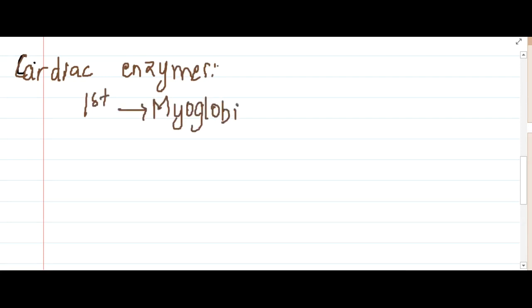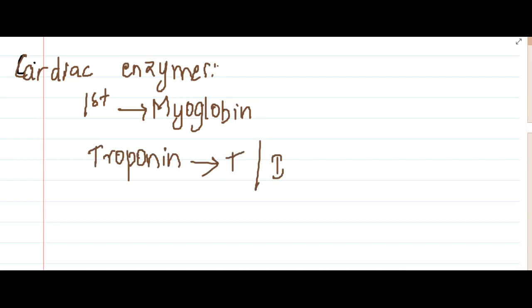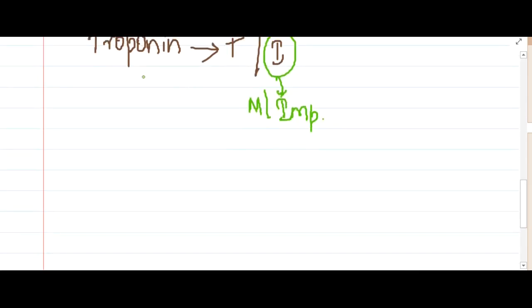Troponin is also elevated, either troponin T or troponin I. But if you are asked which is most important, then obviously troponin I is more important than troponin T. This troponin is the marker of infarction.